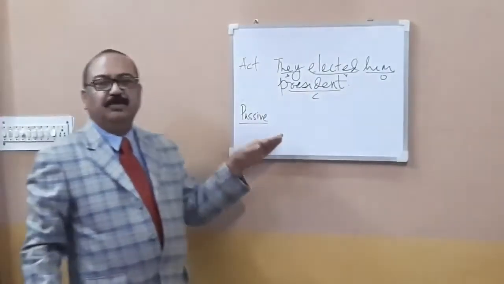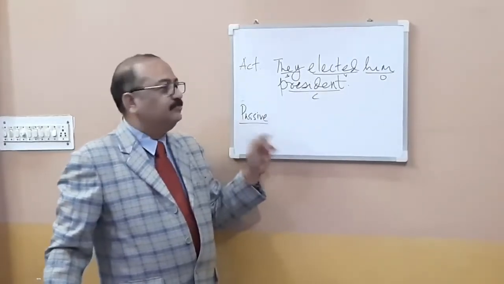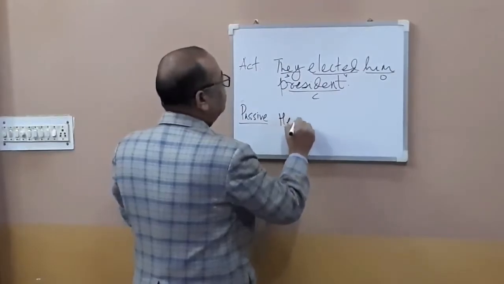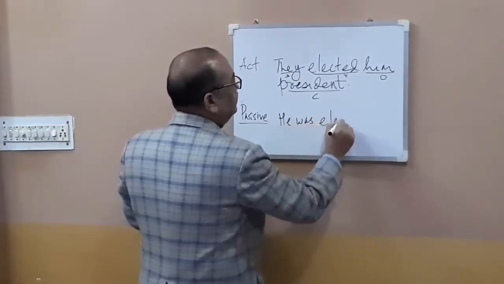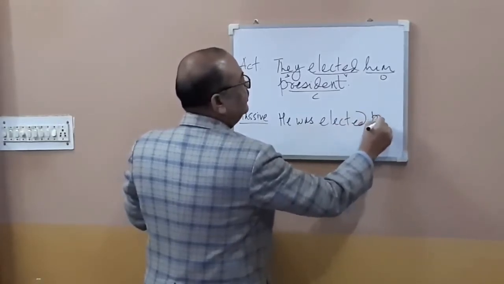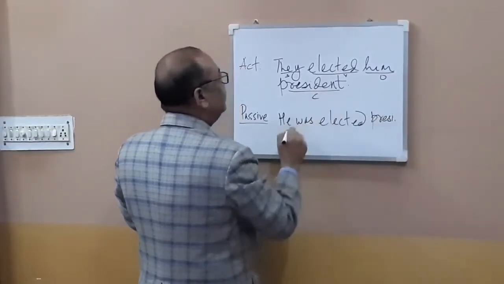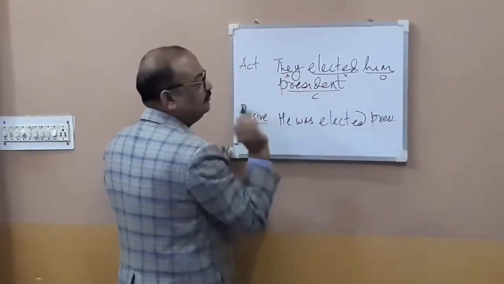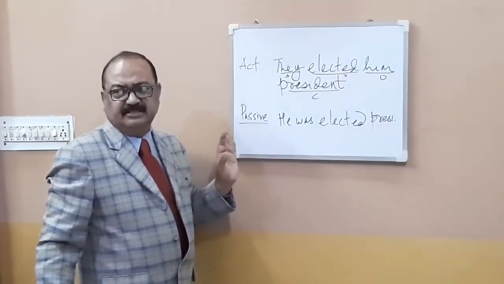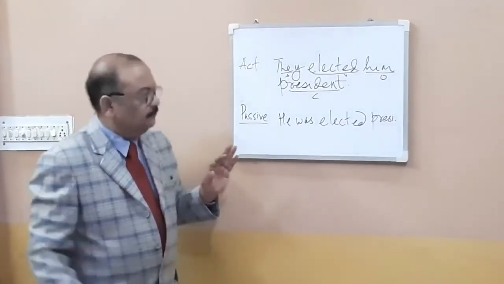Now this object complement would be changed to a subject complement. He was elected president. He was elected president by them. Either you write by them or you do not write. He was elected president. Is it okay? Yes, sir.